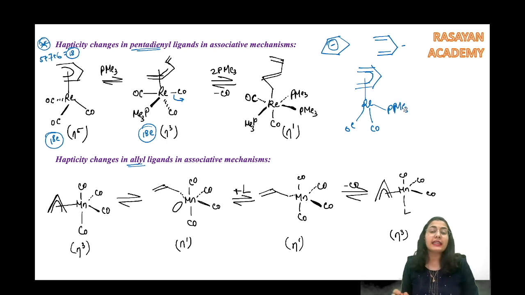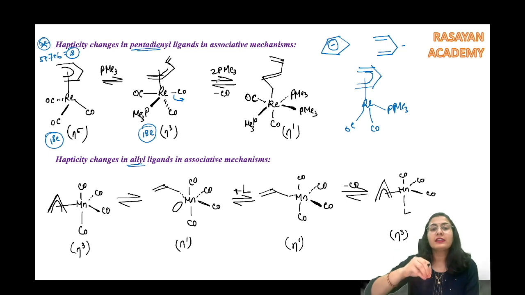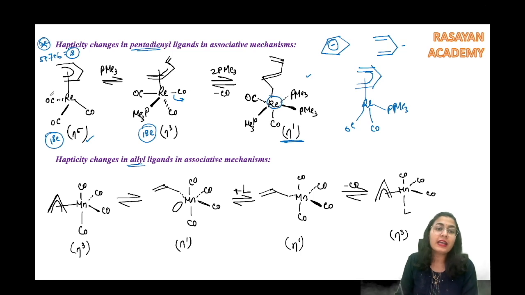Okay? But if excess of phosphine is given, then that excess of phosphine can make the hapticity change go from eta 5 all the way to eta 1. It is possible for this open system. What has happened here? The complex has now become octahedral. What was it before? It was a tetrahedral system. Now it has become octahedral. There are 3 phosphines connected and it has become eta 1.